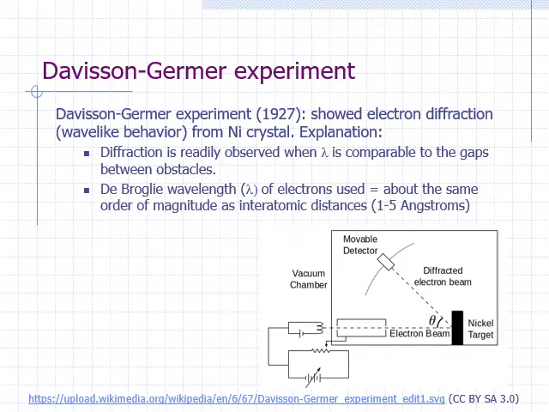In Davisson and Germer's experiment, the wavelength of the electrons used are of the same order of magnitude as typical distances of neighboring atoms in a solid, which is around 1 to 5 angstroms.